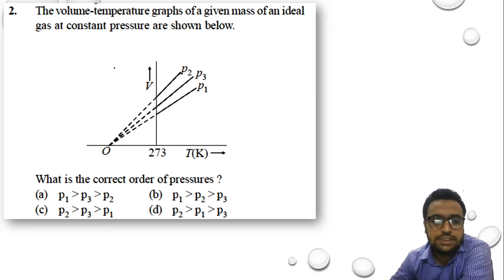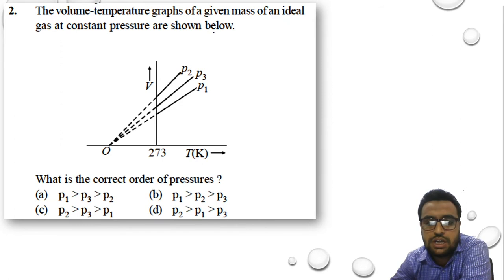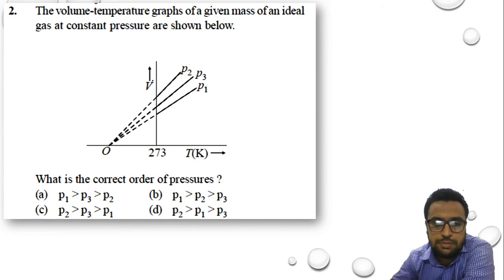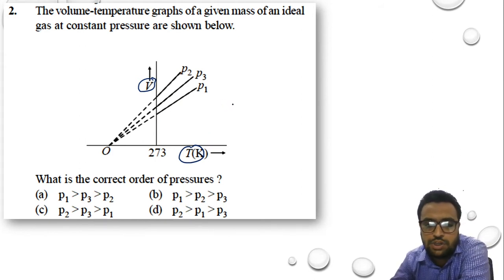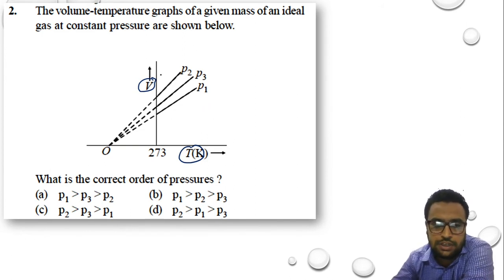So now let us discuss question number 2. The volume-temperature graphs of a given mass of ideal gas at constant pressure are shown below. Here is a graph of volume versus temperature at constant pressure, as per Charles law. As the temperature increases, the volume also increases, as stated by Charles law. But if you look keenly at this particular graph,